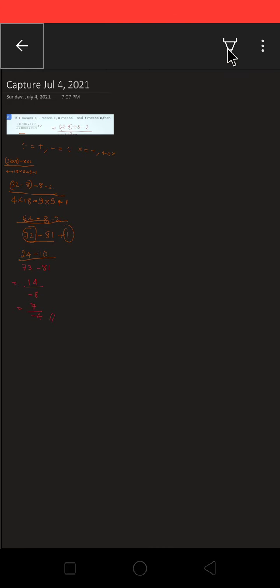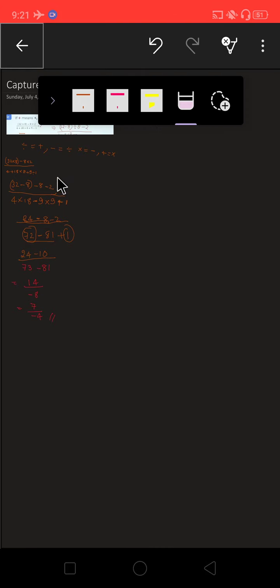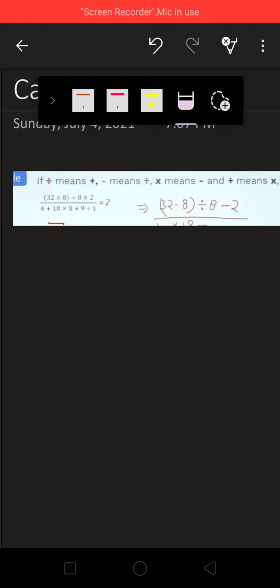Your first sum you can see on your screen: if division means plus, minus means division, multiplication means minus, and plus means multiplication, then what is the result of this? So let us solve. Very simple.